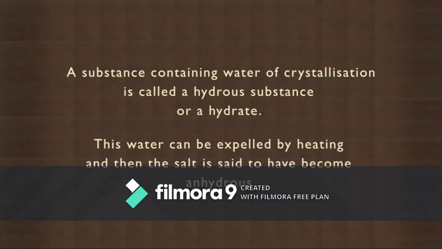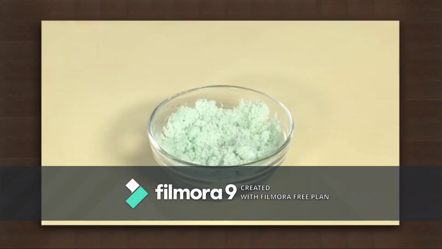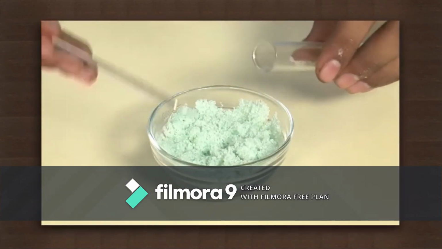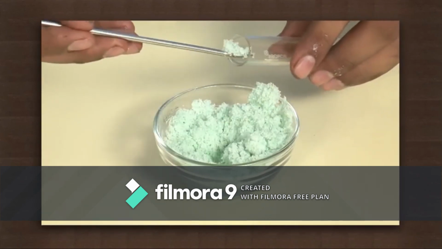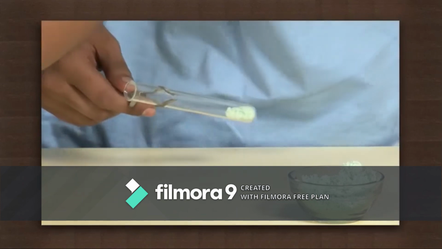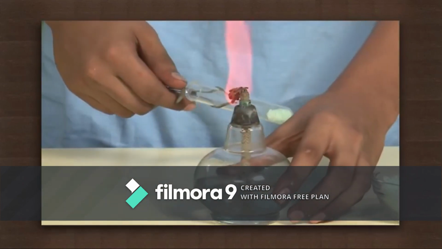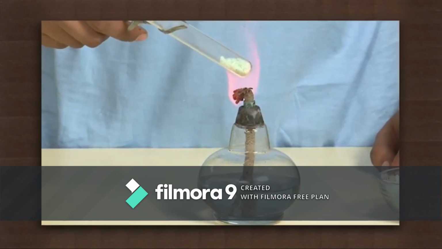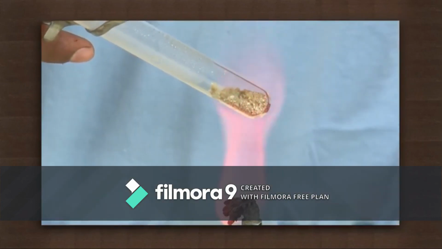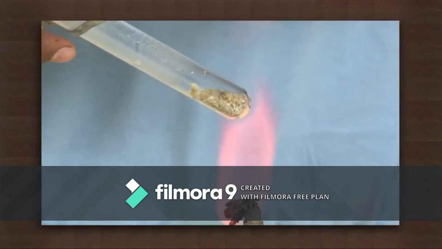Now, this is another hydrated salt, with a pale green color. When I take ferrous sulfate, it is a hydrated salt, with molecules of water of crystallization in it. I am heating it on a spirit lamp. Now, can you notice the change? Can you see the water vapor formed on the walls of the test tube?